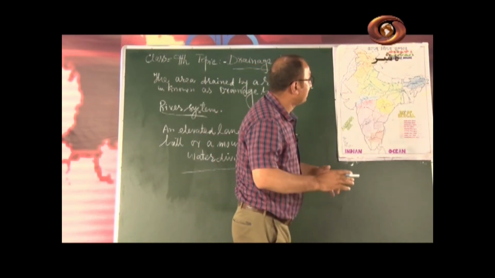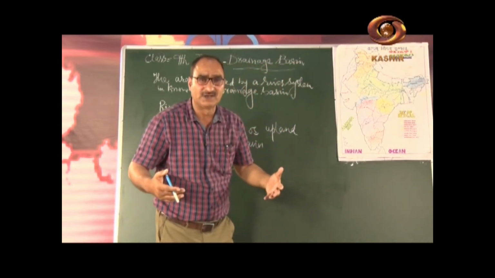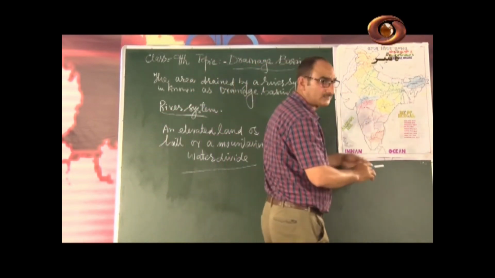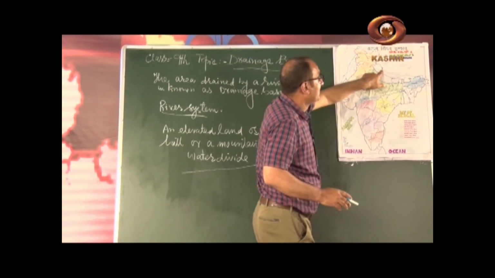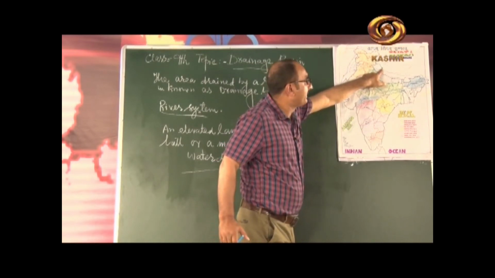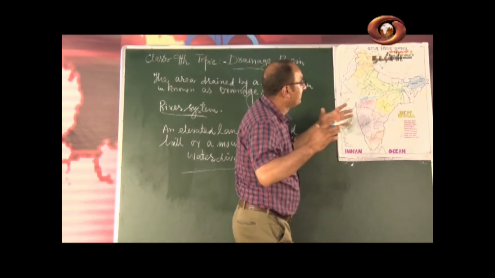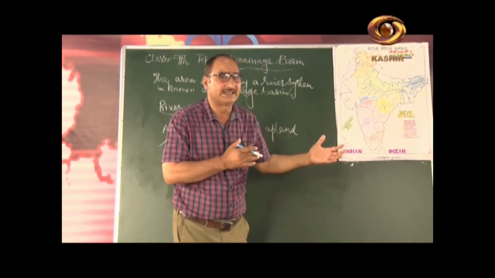Then there is one more river, which is one of the longest rivers of the world, Brahmaputra. Where river Indus originates near Mansarovar Lake, Brahmaputra too has its origin near Mansarovar Lake in Tibet.